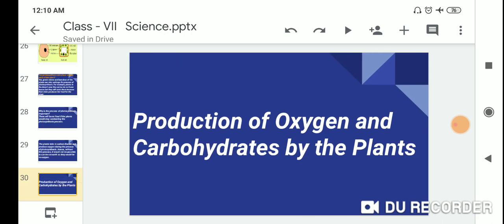Production of oxygen and carbohydrates by the plants.